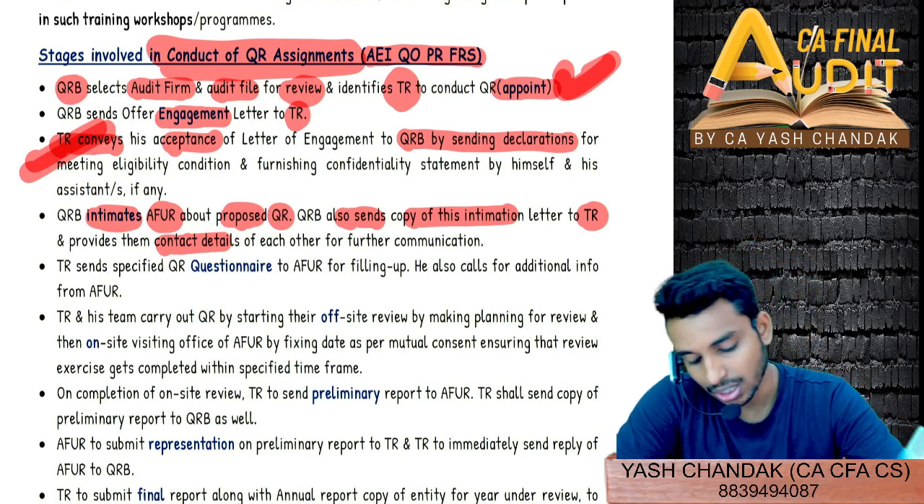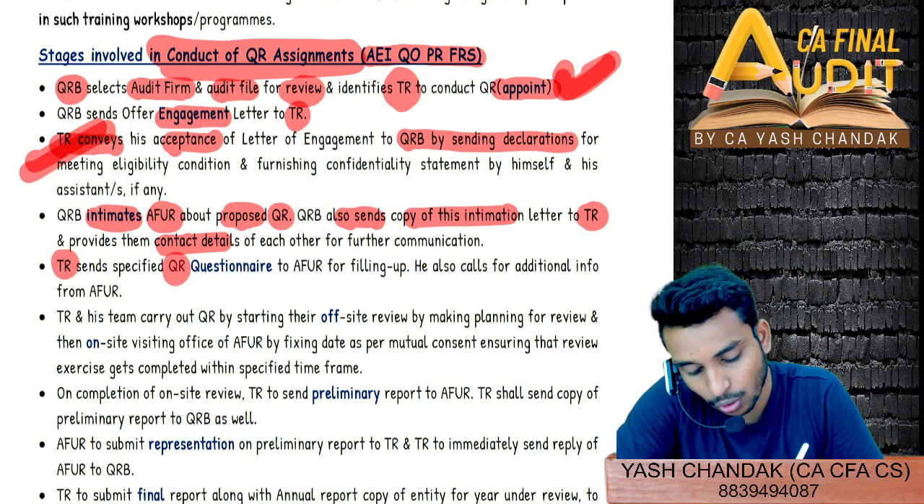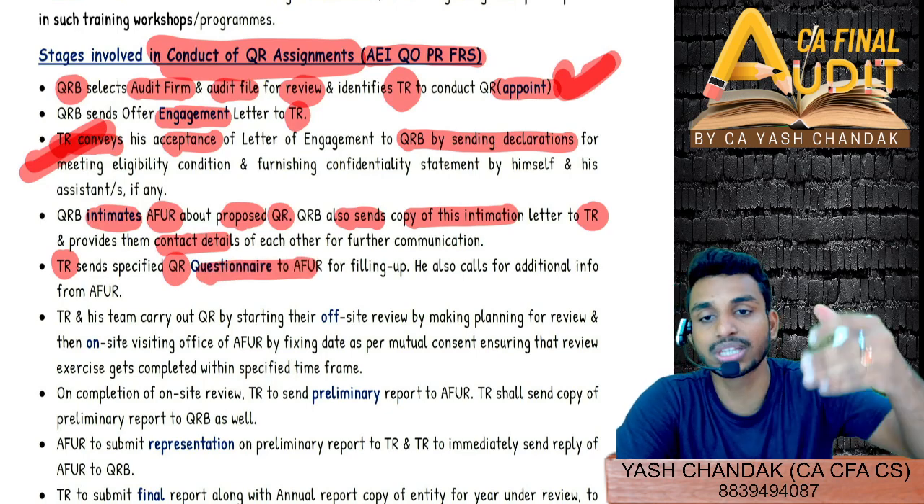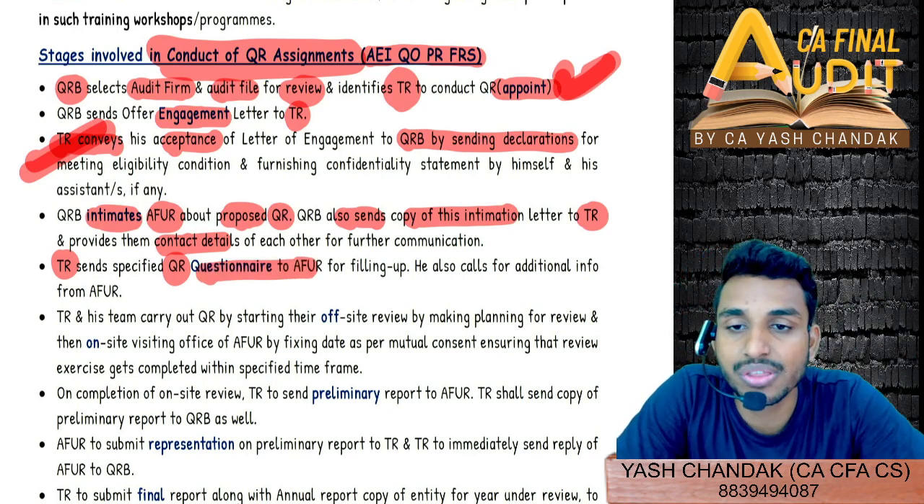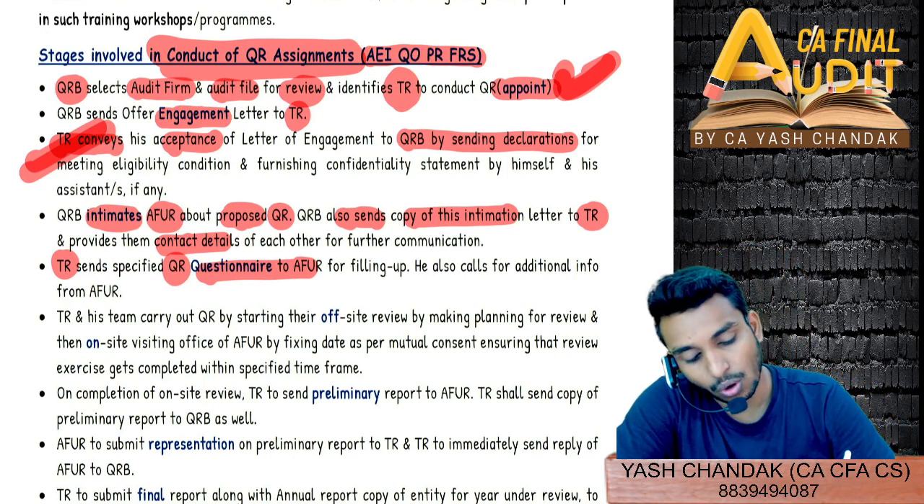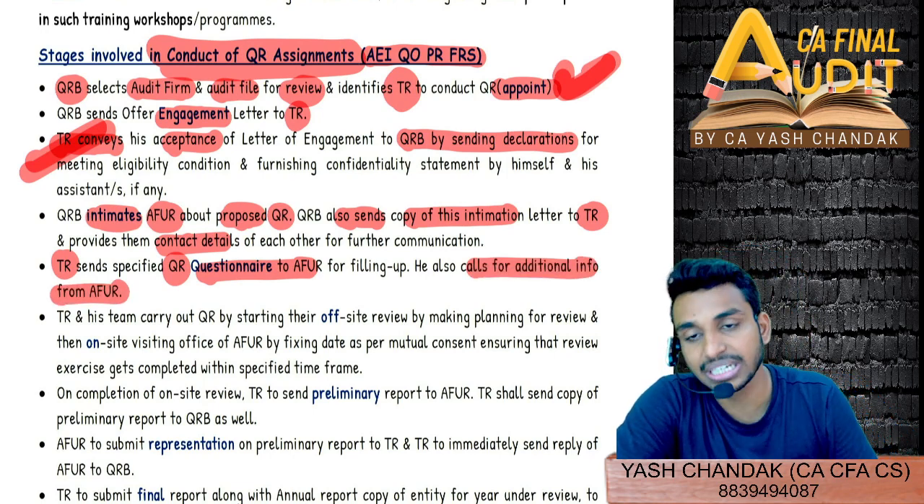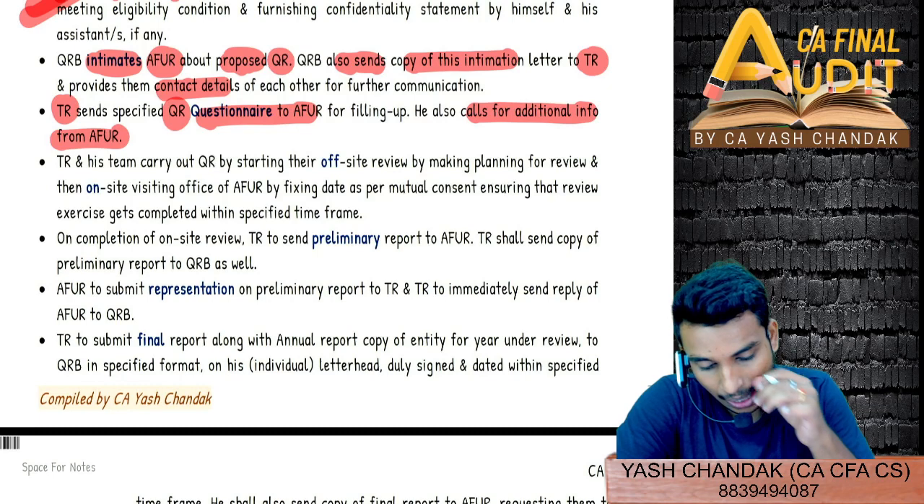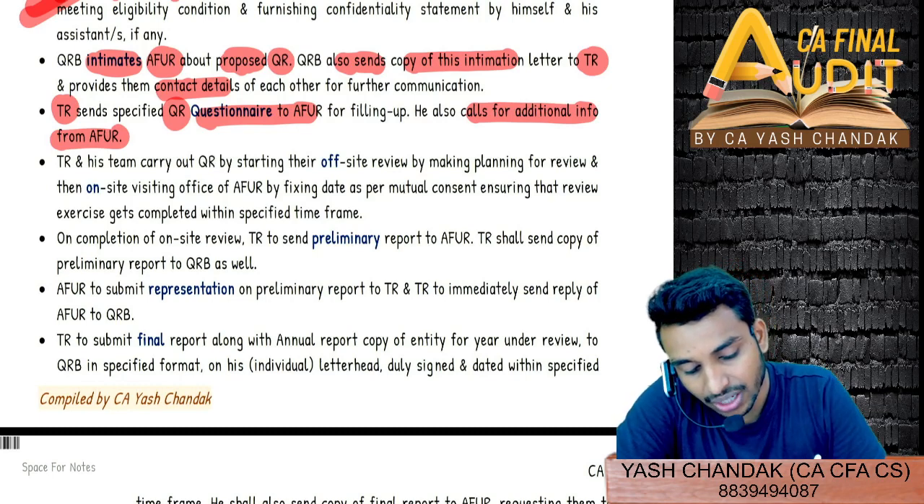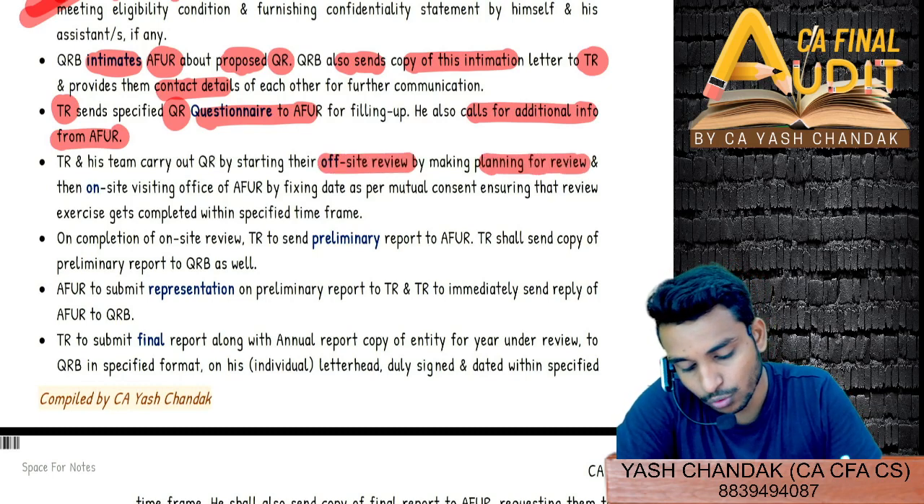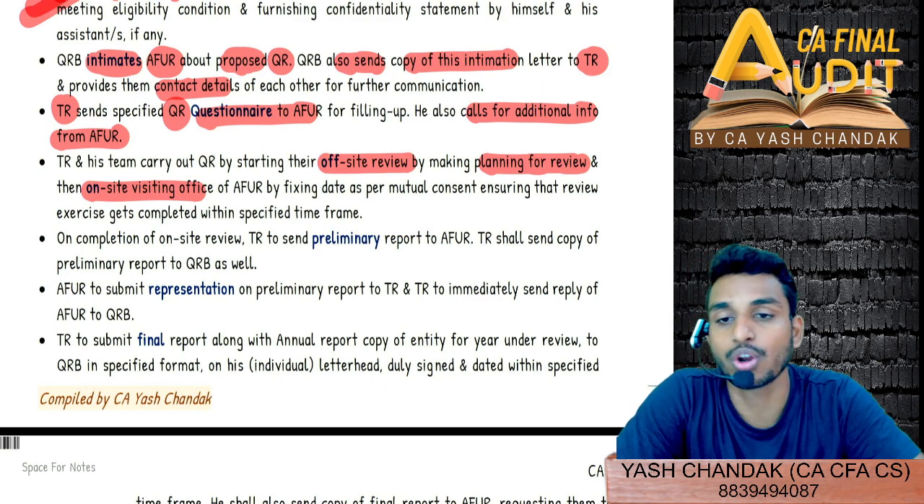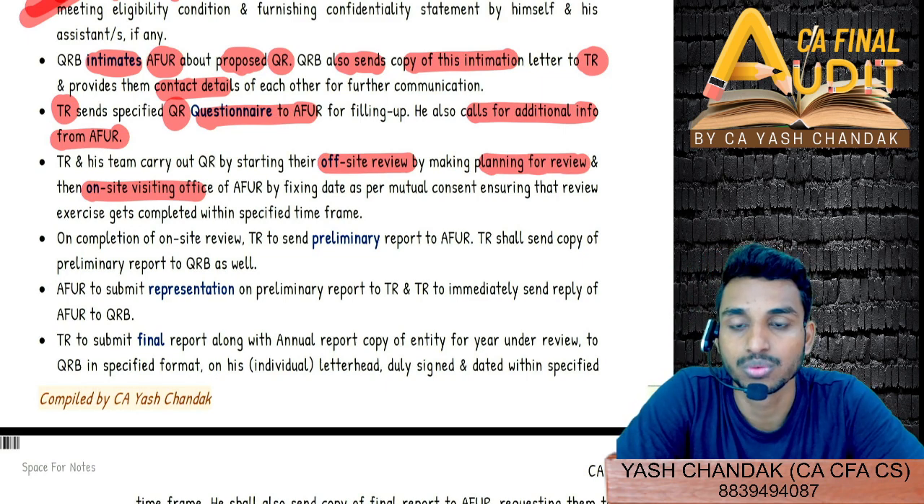Now the technical reviewer will send a certain quality review questionnaire to the AFUR for them to fill up, so that the technical reviewer is aware about the circumstances or situation, quality policies, procedures, standards that are being implemented in the AFUR, right? He also can call for any additional information that he requires from the AFUR. Then one offsite review by making planning for review, and then you can go again for on-site visit, on-site review.